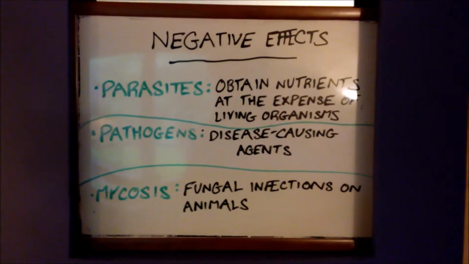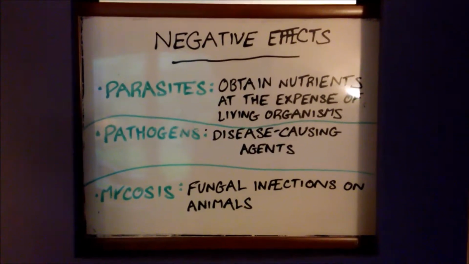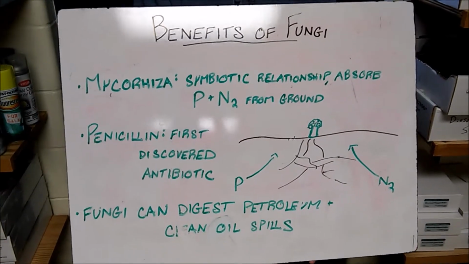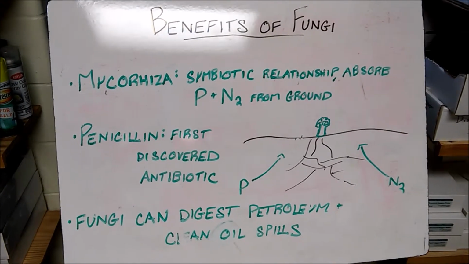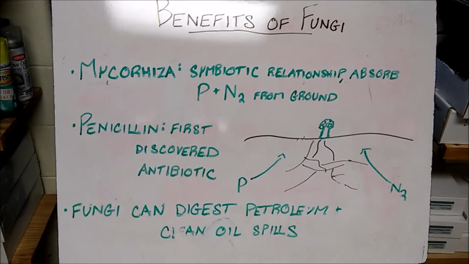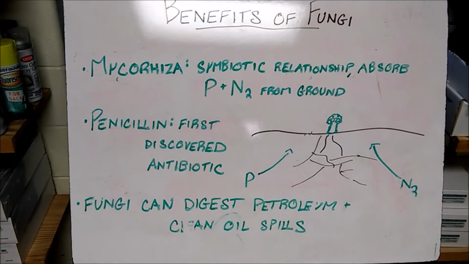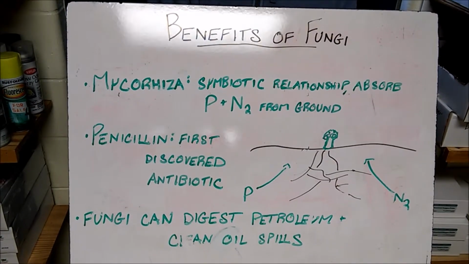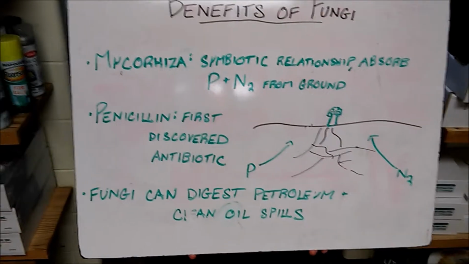Mycosis is a fungal infection on animals, which usually occurs in the lungs or on the skin. However, the benefits of fungi far outweigh the negative effects. An example is mycorrhizae, which is a symbiotic relationship wherein the fungus absorbs phosphorus and nitrogen through soil. Sugars are produced by this plant through photosynthesis, which nourish the fungus. Also, penicillin, which was the first ever discovered antibiotic, was extracted from a fungal mold. And scientists are investigating the potential use of fungi to digest petroleum and help clean accidental oil spills.